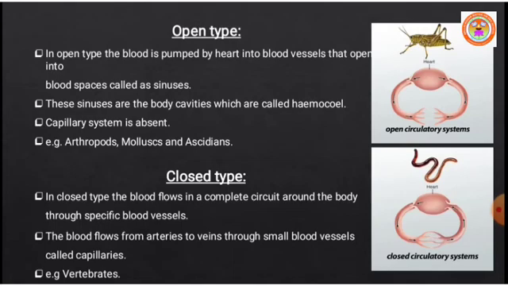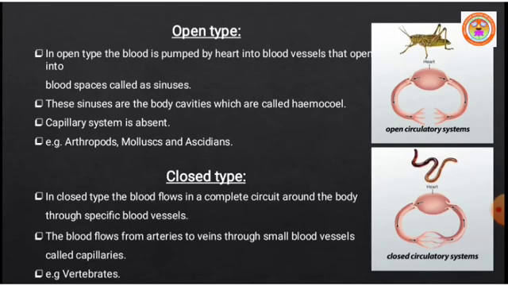These sinuses are the body cavities which are called hemocoel. In the open type of circulatory system, the capillary system is absent. No capillary system is seen.